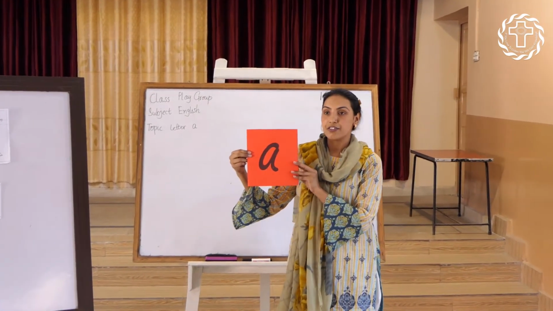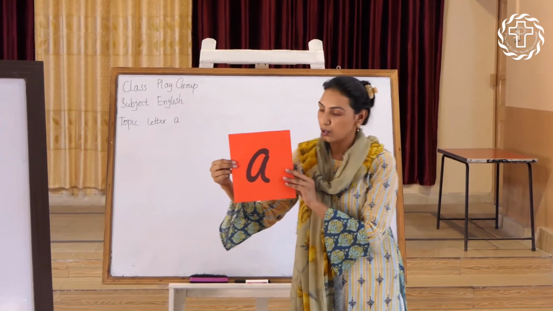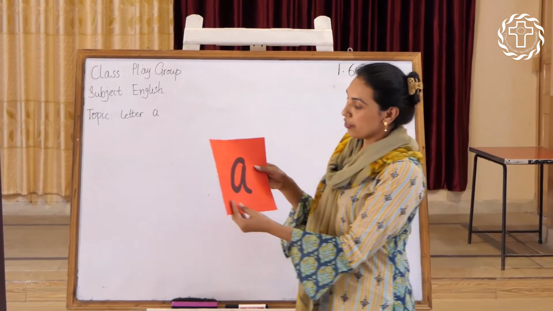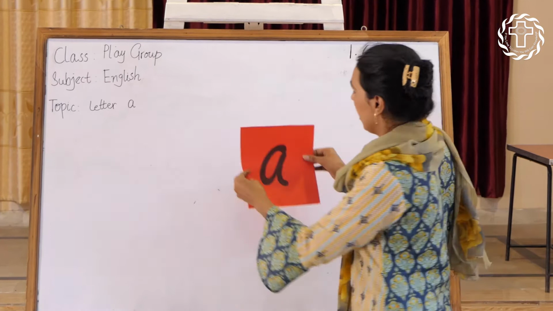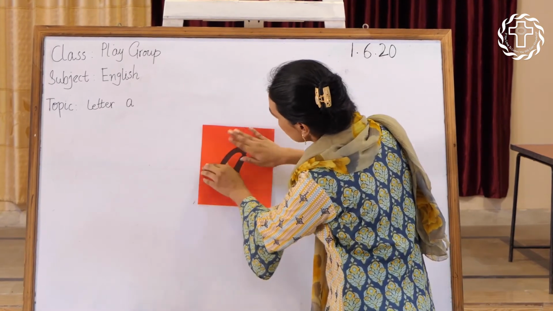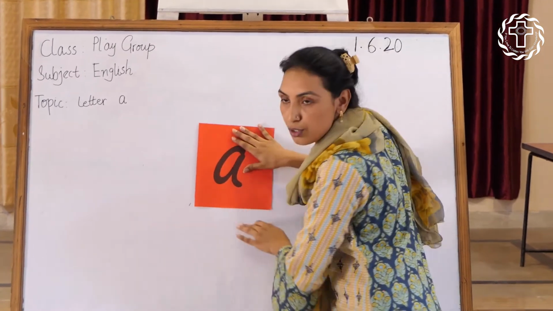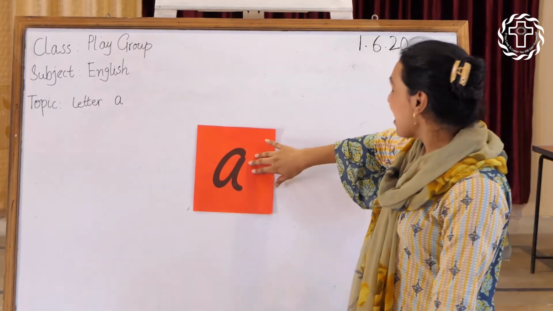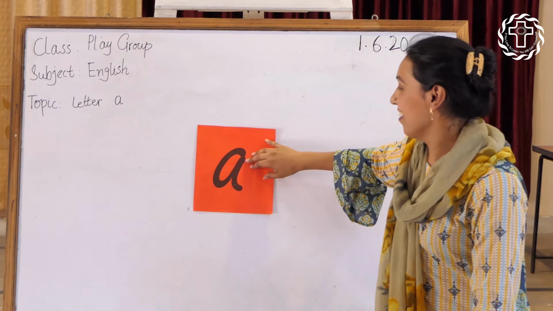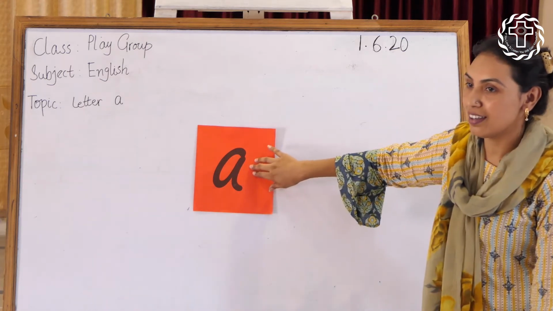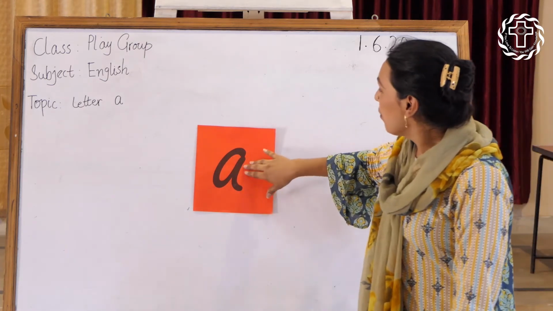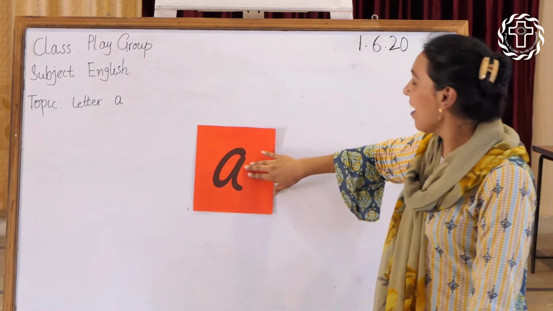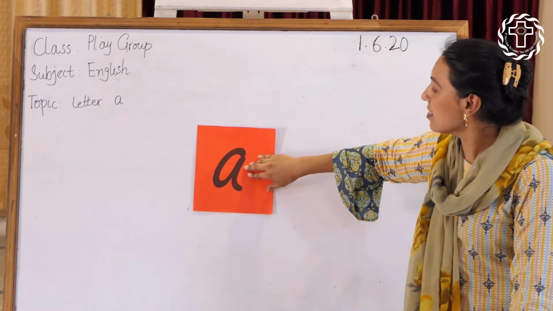Okay, students, we are going to start our today's lesson, and our first letter is letter A. Letter A is the first letter of alphabets. Okay? And the sound of A is A. Read after me. What is the sound of A? A. Sound of A is A.